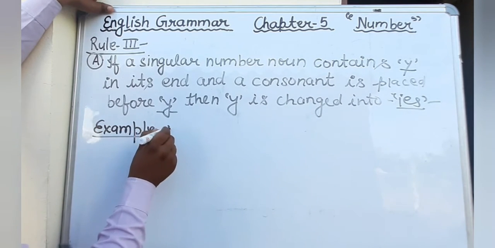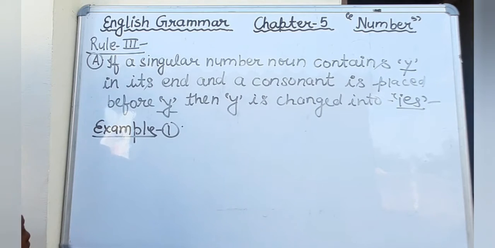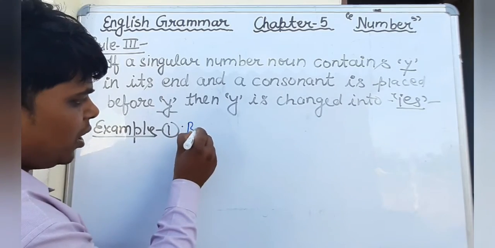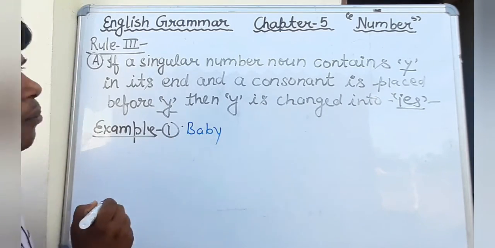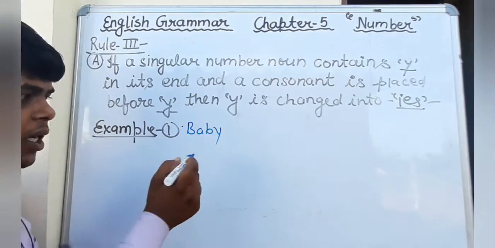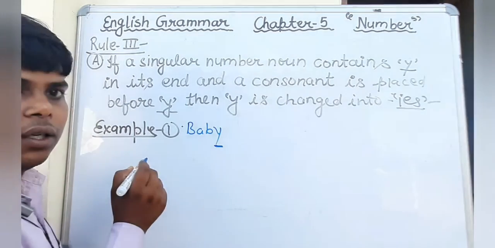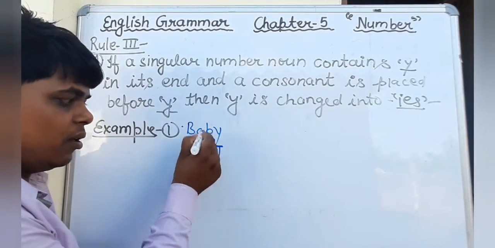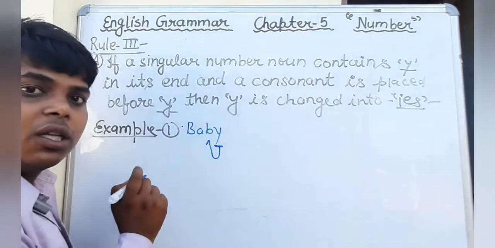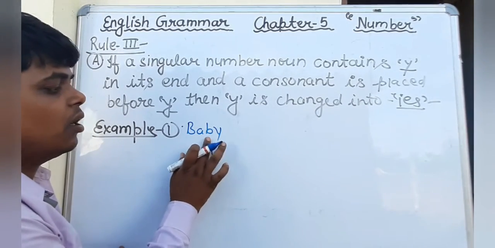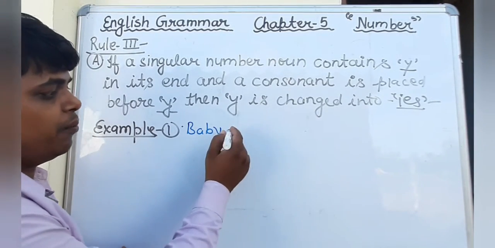Example, first example, just see here the word baby. I have told you in the rules that if any noun ends with Y and before Y there is a consonant, then we will add IES to make plural.